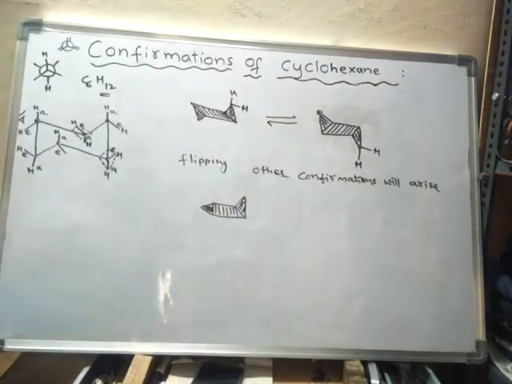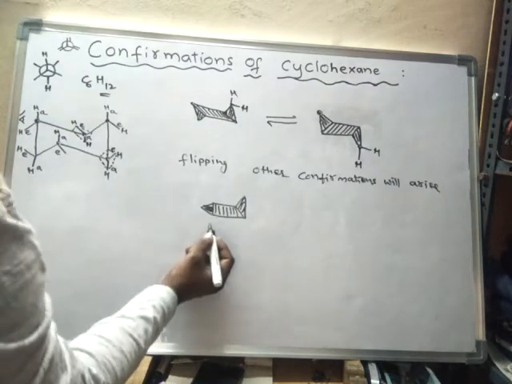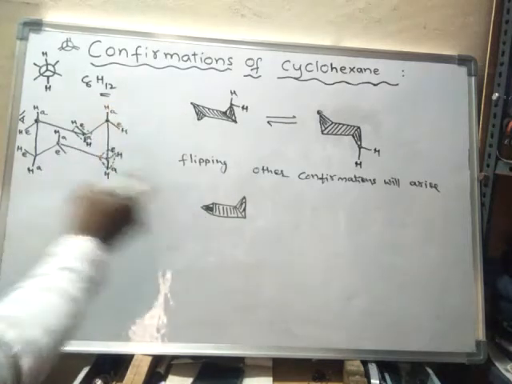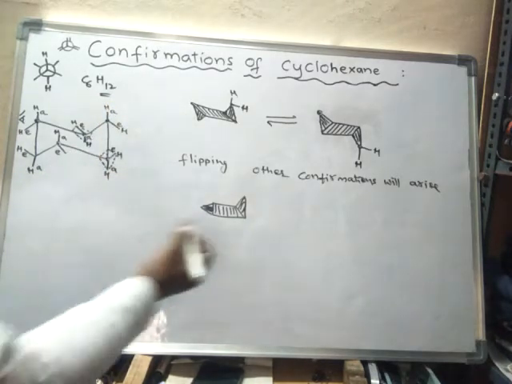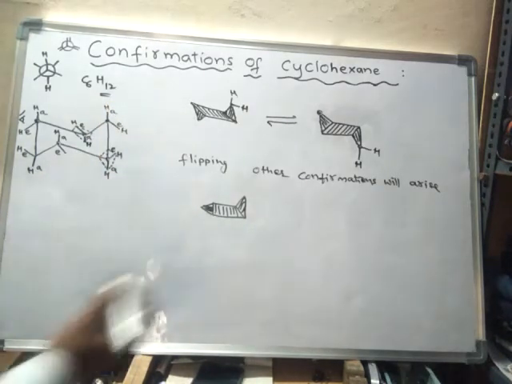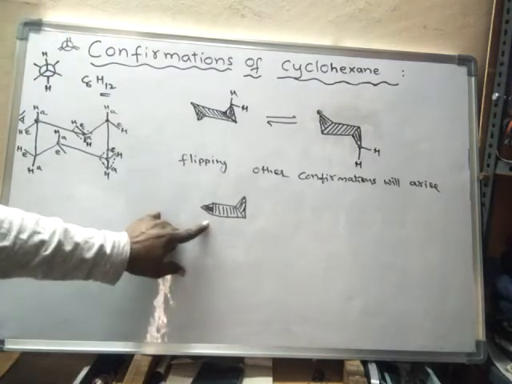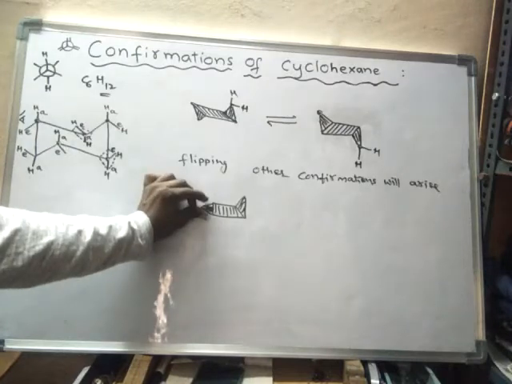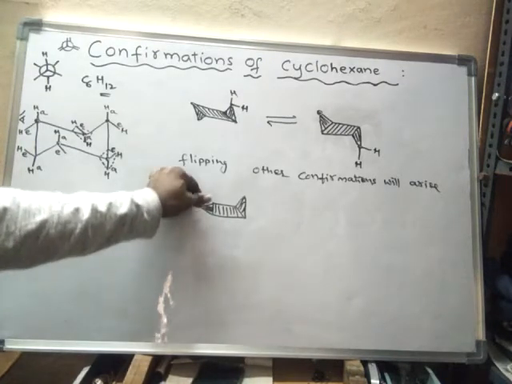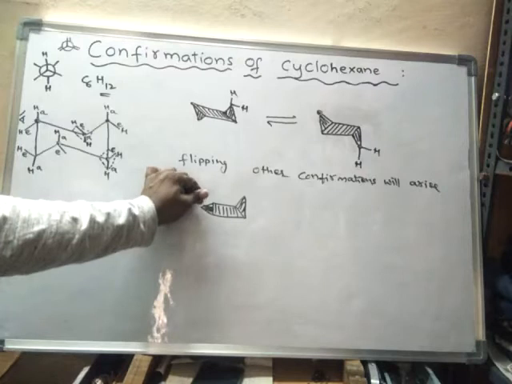Now this is called a half chair. Chair form is converted into half chair form. And after that, what happened? Slowly twisting of this takes place, because this is the most unstable form. So as it is most unstable, immediately what happens? It undergoes twisting.